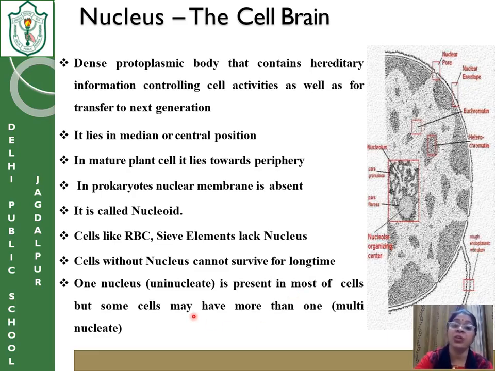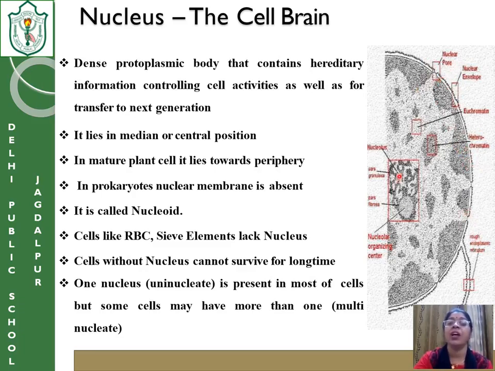If one nucleus is present in the cell, we call it uninucleate. And if in some cells there is more than one nucleus, it is called multinucleate. Okay. I have discussed the different parts of the nucleus. There is a double membrane, called the nuclear membrane. And on the membrane, there are some pore areas. This is one pore area. This is another pore area. This is called the nuclear pore.